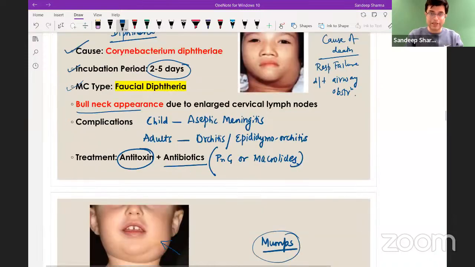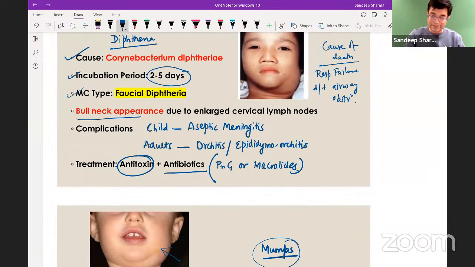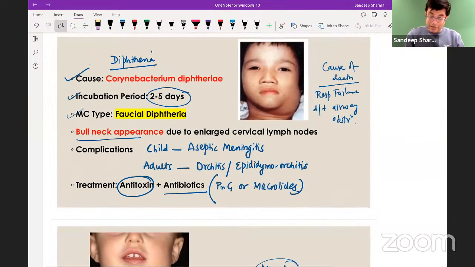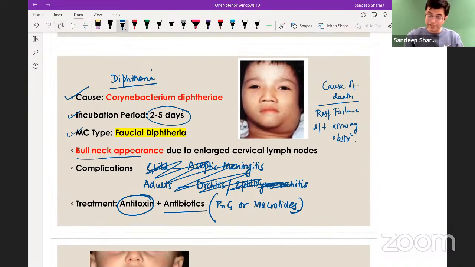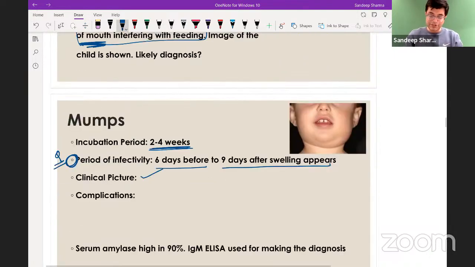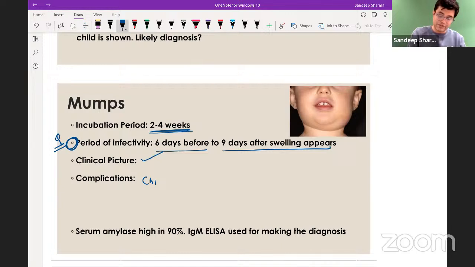Oh, I made a mistake. Complications in mumps patient, you have these complications. The complication in a diphtheria patient are obviously respiratory failure leading to airway obstruction, right? It is the mumps patient where the complications include, in a child, you will have aseptic meningitis. Aseptic meningitis. Pardon me for the silly mistake.